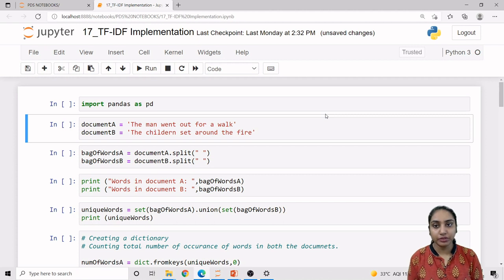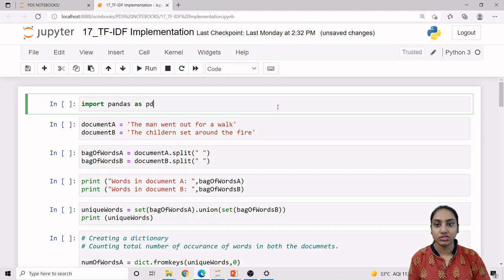So this is our Jupyter notebook in which we are going to learn first of all the bag of word implementation. We already know the theory of the bag of word: firstly we collect all the documents, then we tokenize our documents, that means we convert the sentences into words, and then we count the vocabulary, which is the unique word set. And then we get our bag of word using the frequency count of a particular word available in a particular document. So let us just run this code.